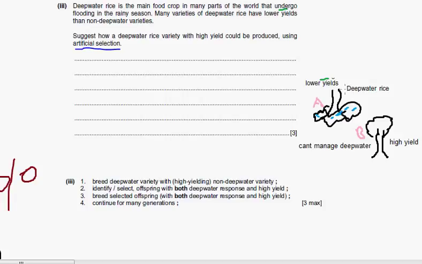Maybe there is a gene which controls the deep water characteristics. There are some roots that make it unable to survive in deep water.